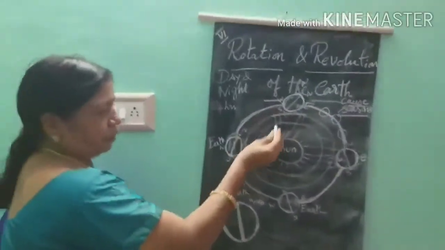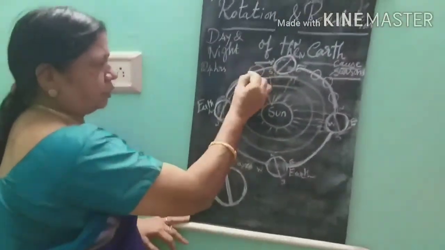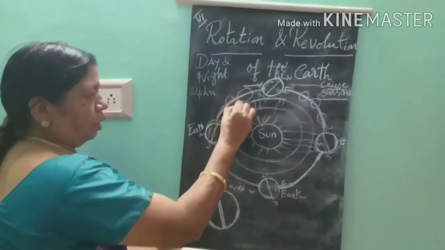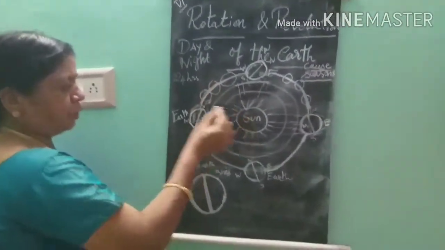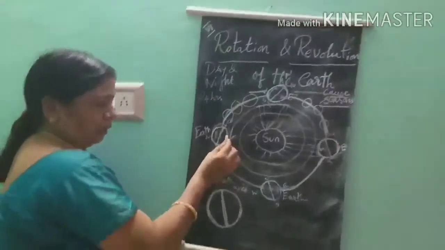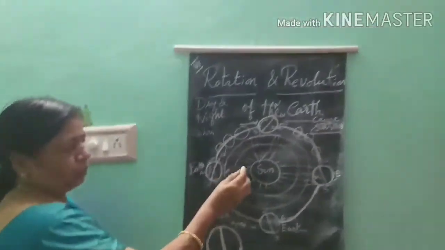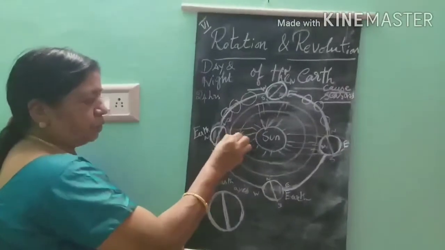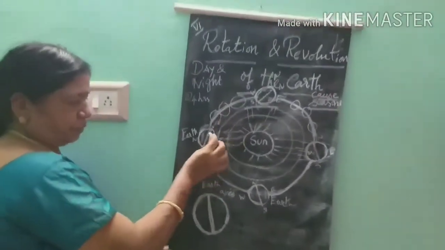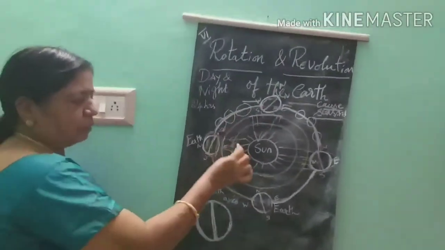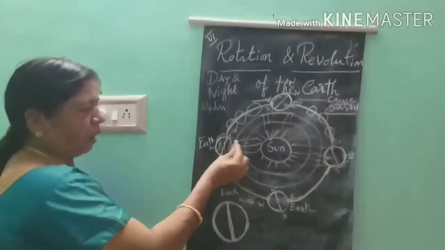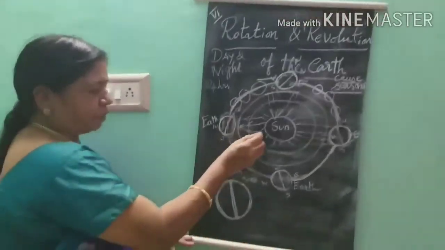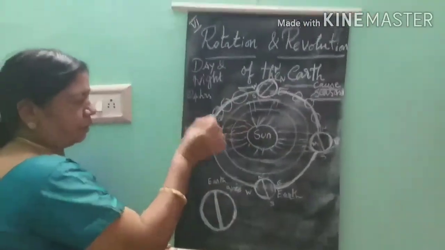When the earth has moved, on the western portion of the sun, the east is towards the sun. So here direct sun rays will fall. So the eastern part of the earth will get very hot. At the same time, the western portion has the slanting rays of the sun.